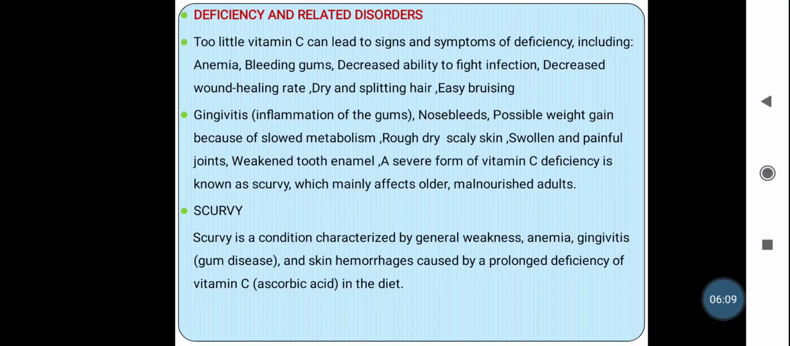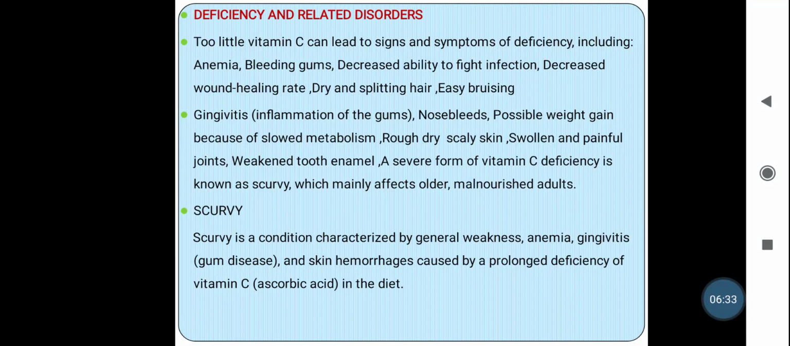Again, rough, dry, scaly skin, the skin becomes rough, dry and scaly. Then swollen and painful joints, there is swelling and pain in the joints. Then weakened tooth enamel, which becomes weakened or easily breakable.